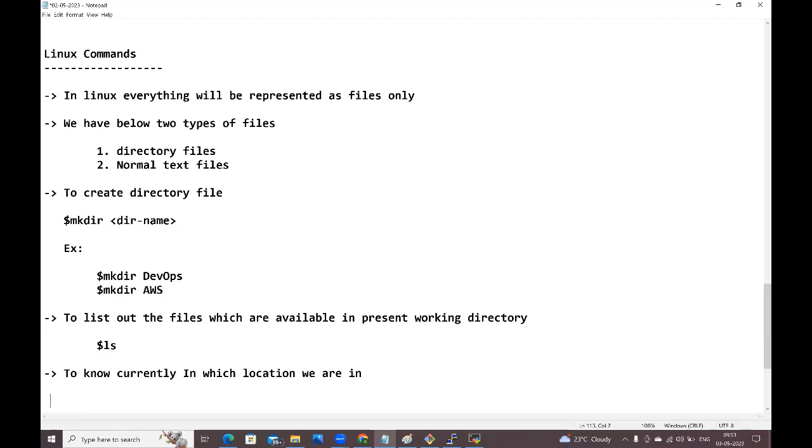For that, we need to give $pwd. pwd stands for present working directory. To know the present working directory, we need to use the pwd command.